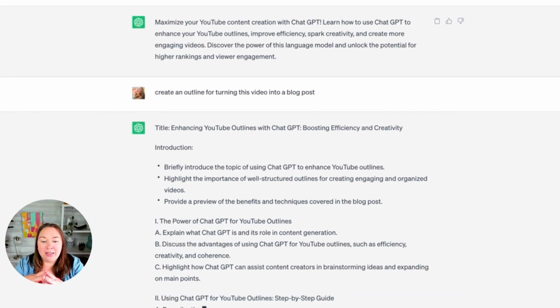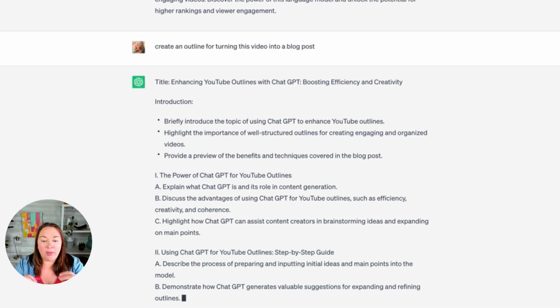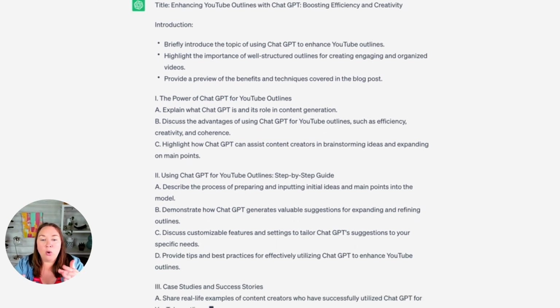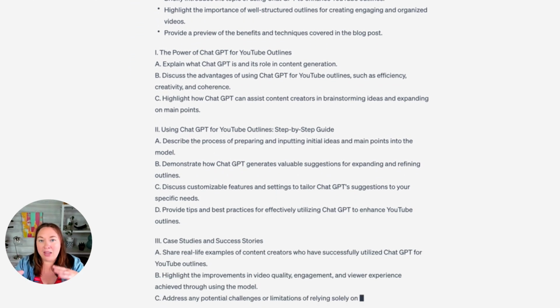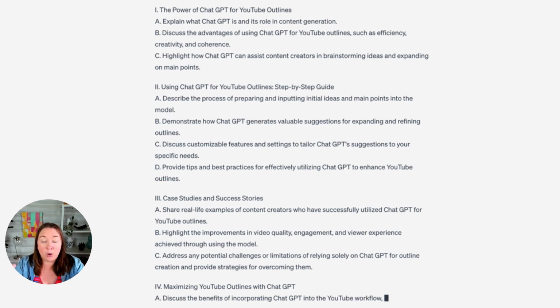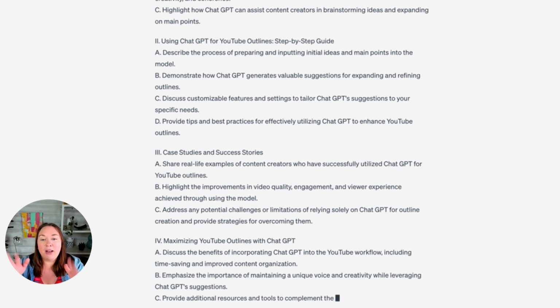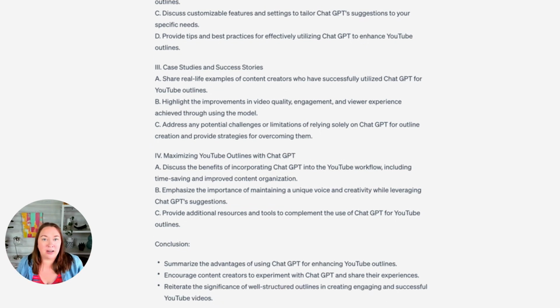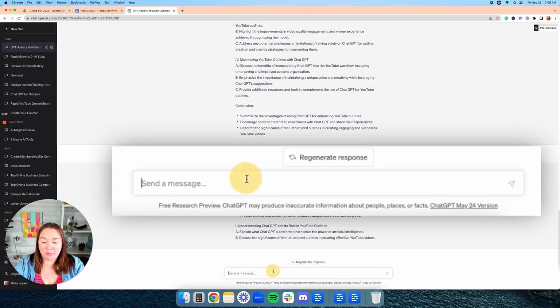Okay, so it's really giving us a blog post outline. So the intro, the different bullet points to talk about, which is really cool. But I wanna also show you that it can actually just write the full blog post for you as well. But if you want to write it, then I think having it do an outline is great. And then you can just fill it in from there. Or I'm gonna put in another prompt to show you that it will actually write the entire blog post for you. Okay, so let's try this prompt now.